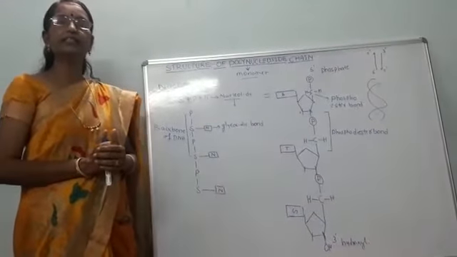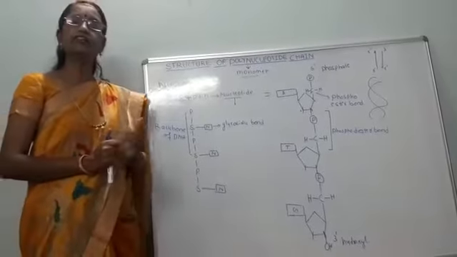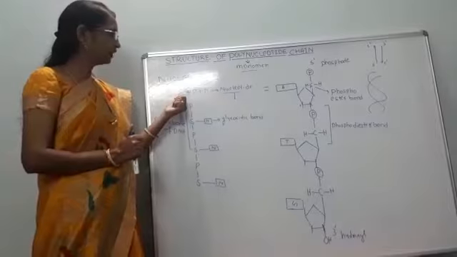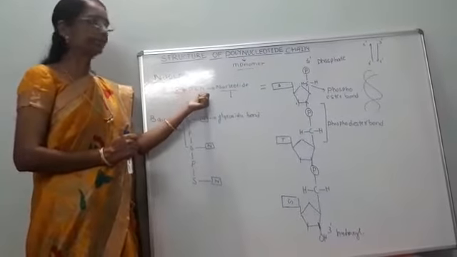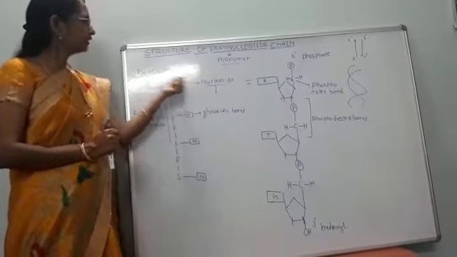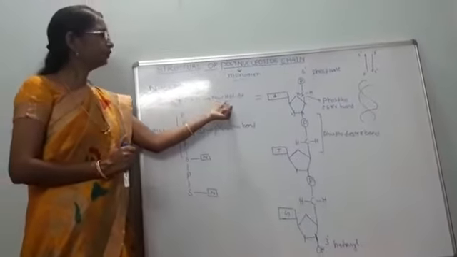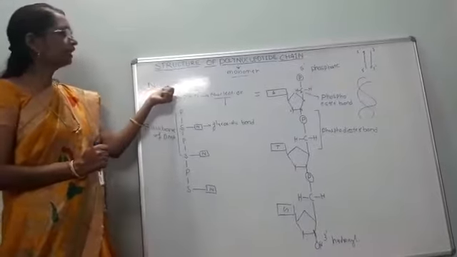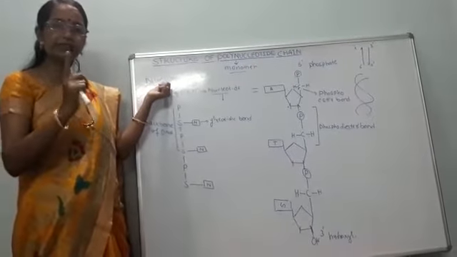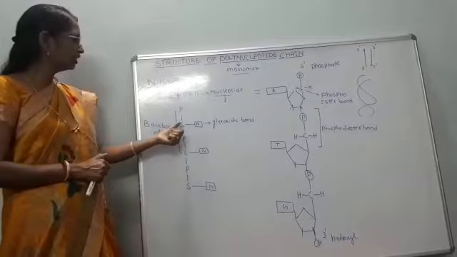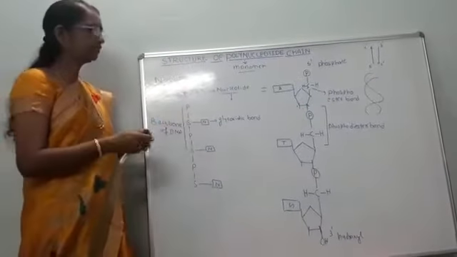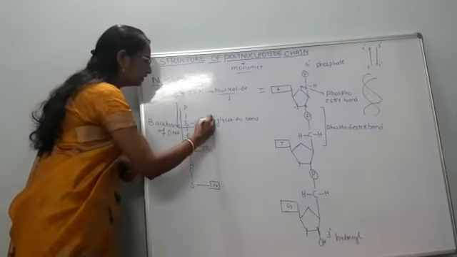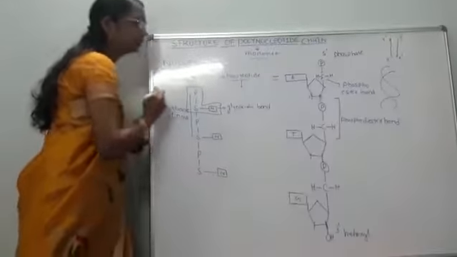Since we know that DNA is mainly composed of three different components, they are pentose sugar, phosphate group and nitrogen base. So these three, when they combine, give rise to a nucleotide. So now it is very clear to you how the nucleotide is formed. A single nucleotide is formed by the fusion of sugar, phosphate, nitrogen base. So these are going to form one nucleotide.